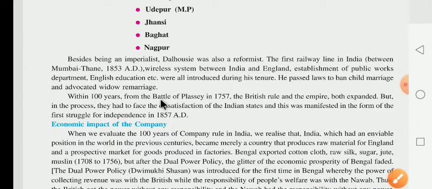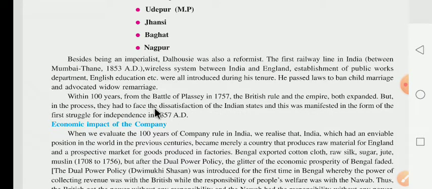Within 100 years from the Battle of Plassey in 1757, British rule and the empire both expanded. From 1757 to 1857, within these 100 years, British rule and empire both expanded. But in this process, what kind of policy did the British have? They were imperialistic, it means samrajyavadi. That's why most Indians were unsatisfied and dissatisfied with British rule.